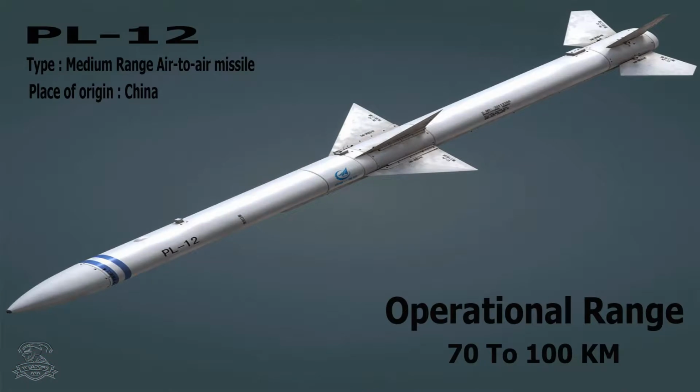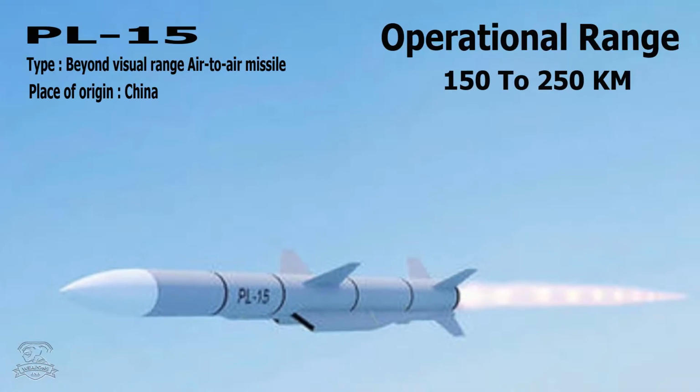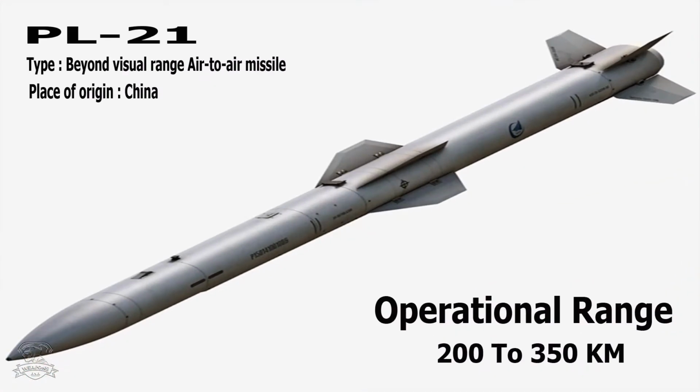PL-12, Type: Medium-Range Air-to-Air Missile, Place of Origin: China, Operational Range: 70 to 100 kilometers. PL-15, Type: Beyond Visual Range Air-to-Air Missile, Place of Origin: China, Operational Range: 150 to 250 kilometers. PL-21, Type: Beyond Visual Range Air-to-Air Missile, Place of Origin: China, Operational Range: 200 to 350 kilometers.